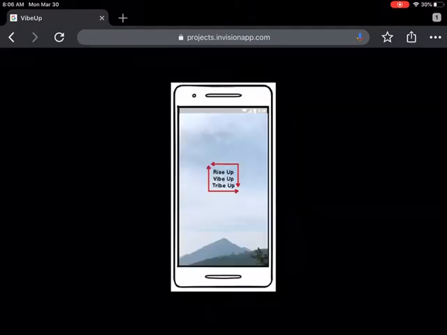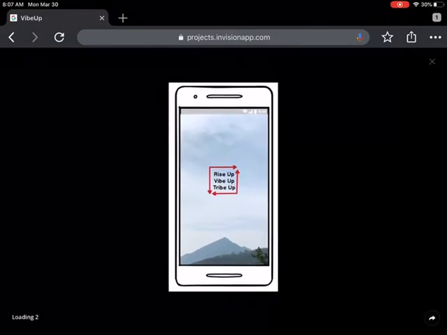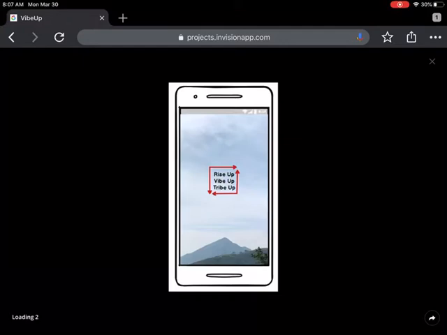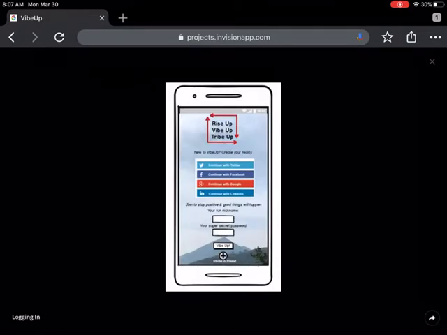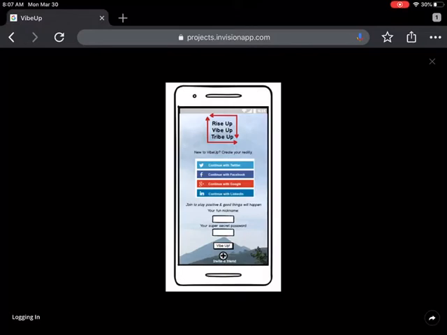So when you load, you get the inspiring message: rise up, vibe up, tribe up. Again, loading a little bit more of the message, just to give you a little bit of calm as you're starting to enter the app. Now we get a friendly login screen, which looks like most of the login screens that you have access to.